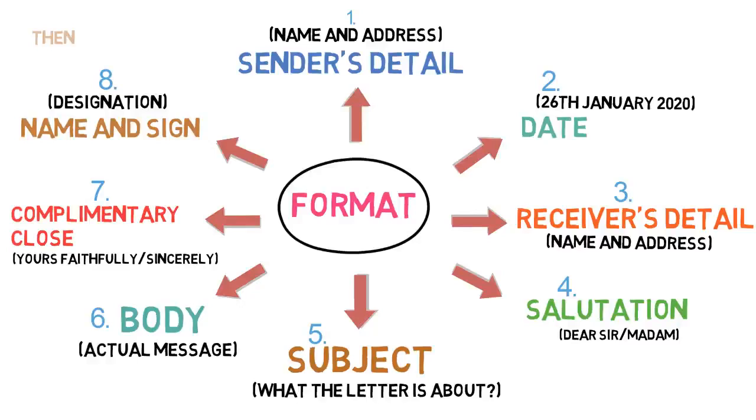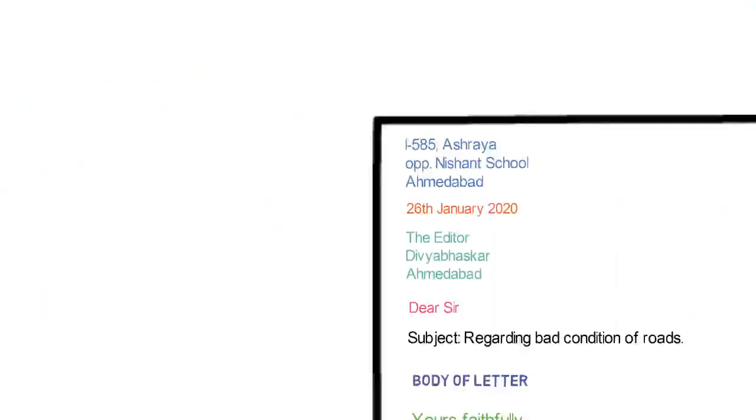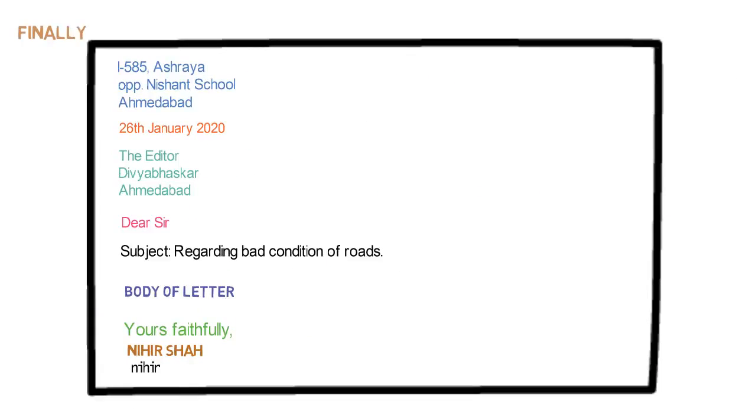Then we looked into the 8 essential components of any formal letter, which are: number 1, sender's details; number 2, date on which the letter is written; number 3, receiver's details; number 4, salutation; number 5, subject; number 6, body; number 7, complimentary close; and number 8, sender's name, signature and designation if any. Finally, we looked into a sample of letter to editor.